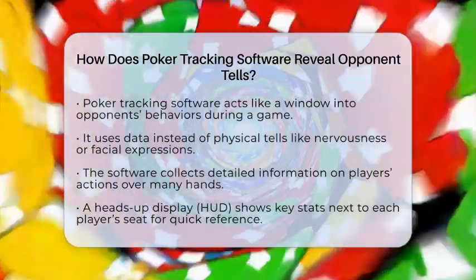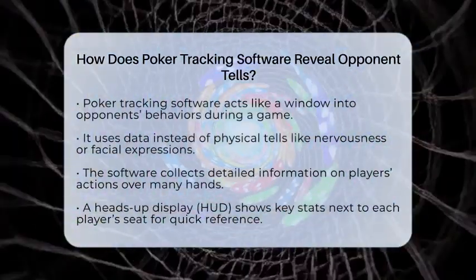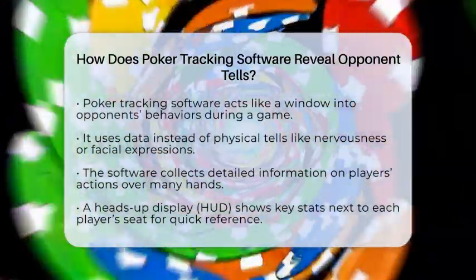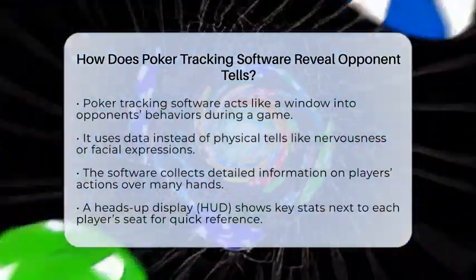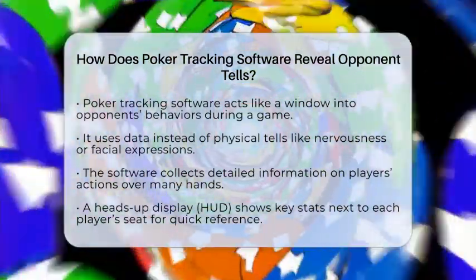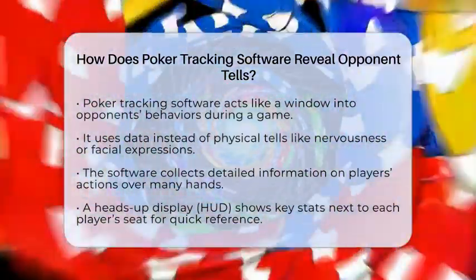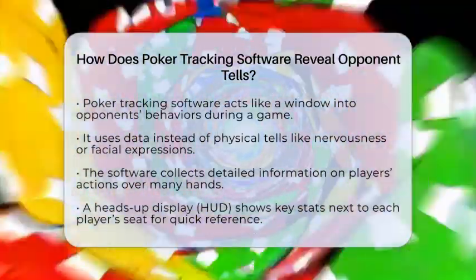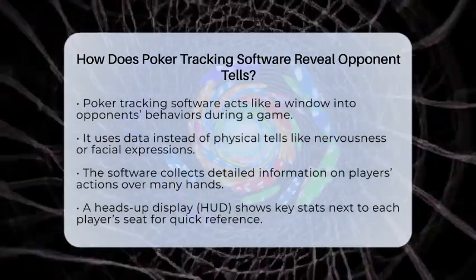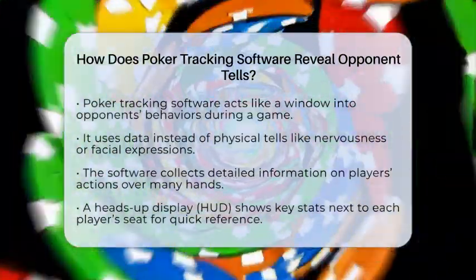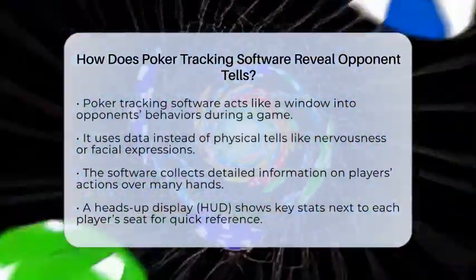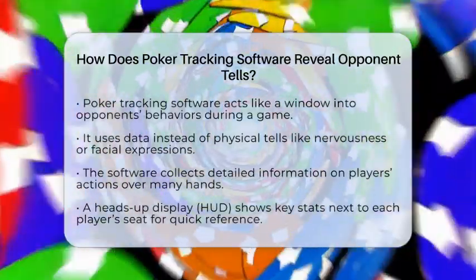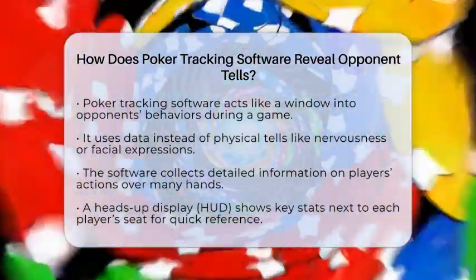Instead of relying on physical tells like nervousness or facial expressions, this software uses data to find patterns. It collects detailed information on how players behave over many hands and shows it to you in real time. This is done through a heads-up display, or HUD, which sits right on your poker table. The HUD displays key stats next to each player's seat, giving you instant access to their tendencies.